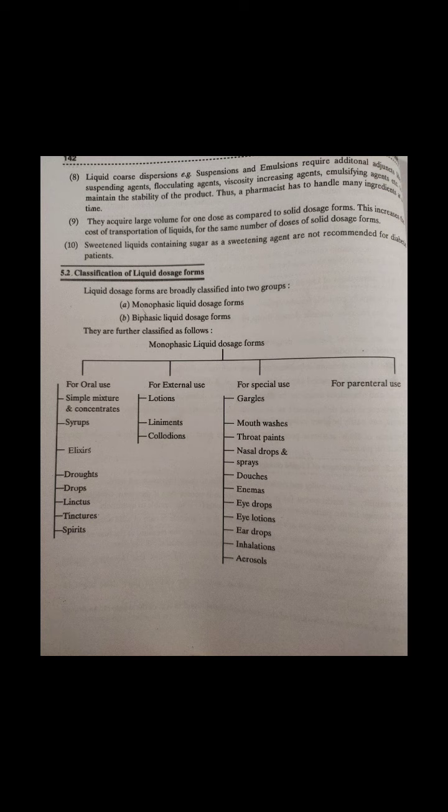Next is douches. They are aqueous solutions used to cleanse, deodorize, soothe or medicate the body orifices or cavities after applying them with low pressure. The word douche is most commonly used for vaginal solution, and they are also supplied in the form of powders or tablets with directions for dissolving them in a specified quantity of warm water.